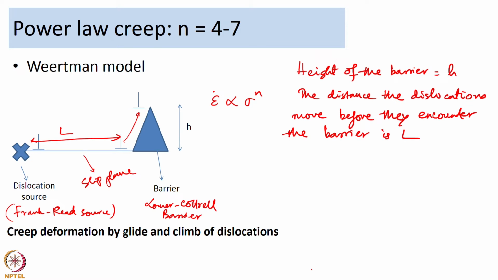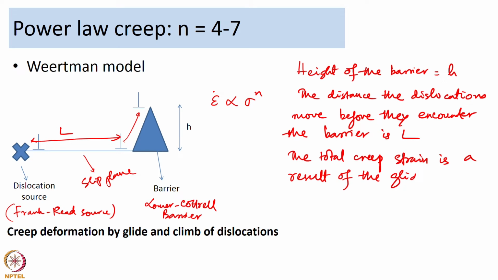Now, the total creep strain is a result of the glide plus climb event. You have two events here, one is the glide event and one is the climb event. The total creep strain or creep deformation is a result of this. What you will learn during the derivation is that the glide event determines the extent of the plastic deformation and the climb event determines the strain rate of the plastic deformation.